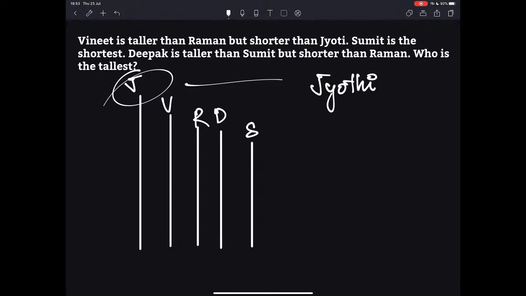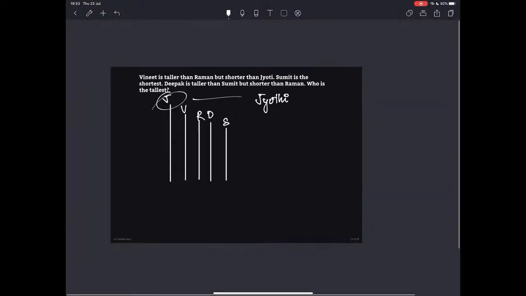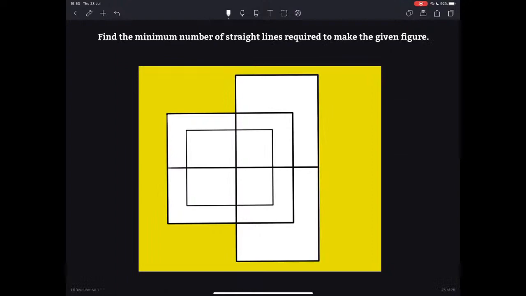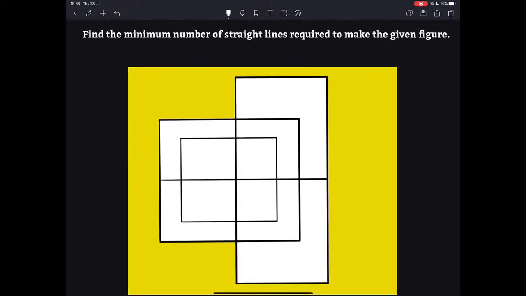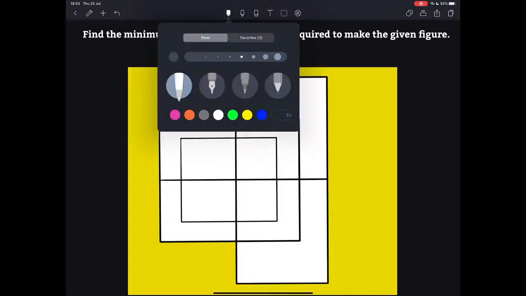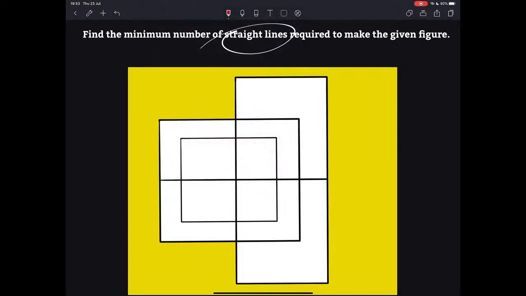I hope this was easy. There was nothing much happening there. Let us proceed to the last question of this session and then we will wind up. So now this is the diagram which you have. Observe the diagram carefully and tell me the number of straight lines required to make the given figure. How many straight lines are required to come up with this diagram?